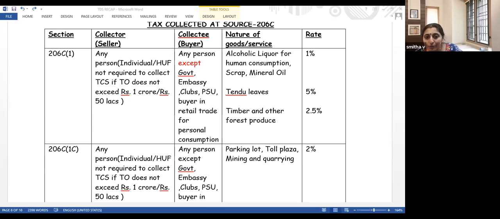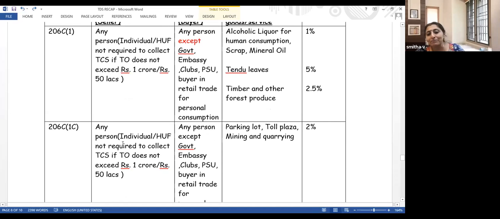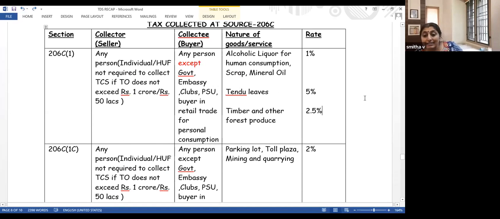Now let me come to the next product under 206C(1C). I'm not able to share my table. Can you see my table? Okay. What is the next section?